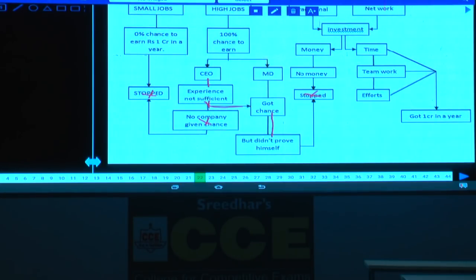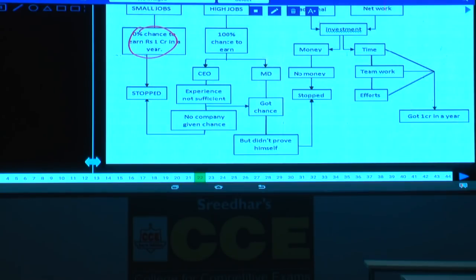Hence, the only option for him is to opt for a business. Then why does he choose the business option? Because he could not succeed in the job. As this person could not succeed in the job, he takes choice 2, because there is no chance to earn 1 crore in a job in a year. In small jobs there is no chance, but in big jobs, though there is a chance, he could not prove himself.